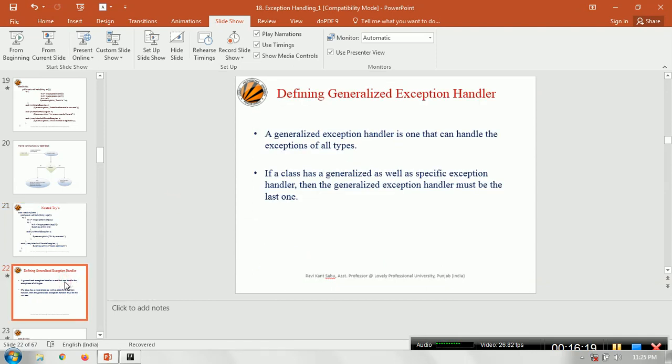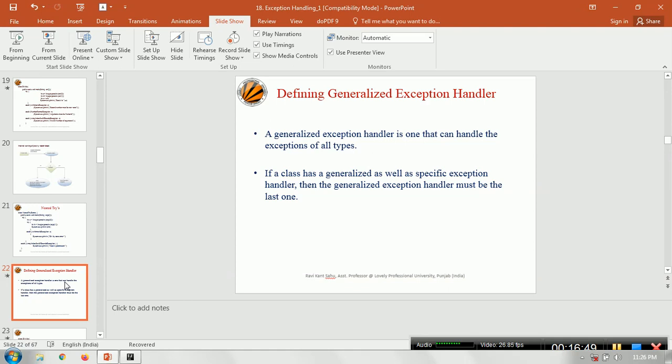Come to something called a generalized exception handler. A generalized exception handler is one that can handle exceptions of all types. Suppose for a particular portion of code you have written in the try block, you can predict the possible exceptions that can occur, like ArithmeticException, NumberFormatException, or even ArrayIndexOutOfBoundsException.